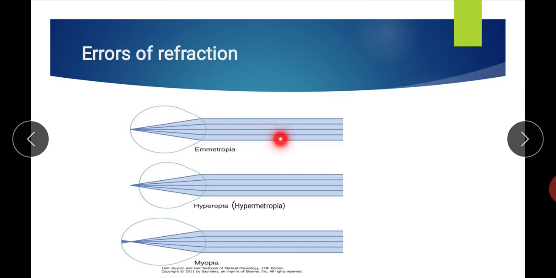In emmetropia, the normal eye, the parallel light rays focus on the retina with a relaxed ciliary muscle. It means without accommodation. Relaxed ciliary muscle means without accommodation. So, in the relaxed state of the ciliary muscle, when the parallel light rays are able to focus on the retina, that condition is known as emmetropia.